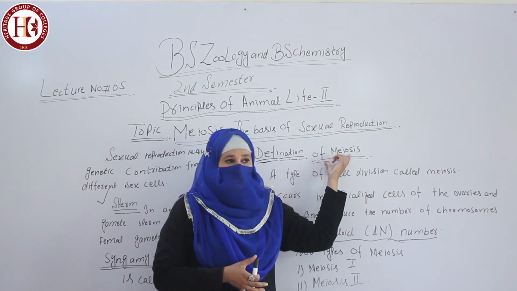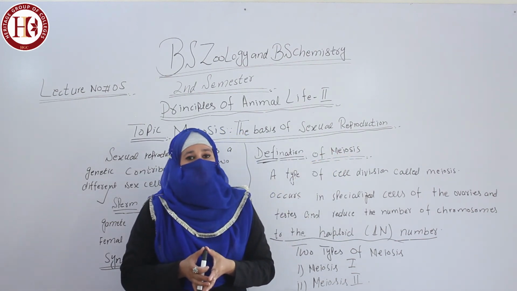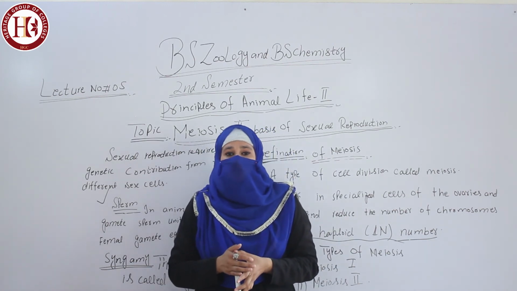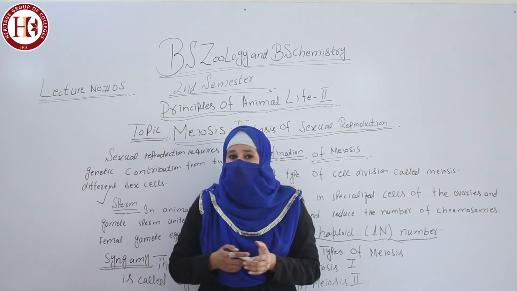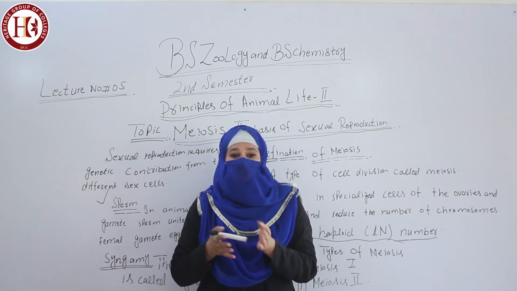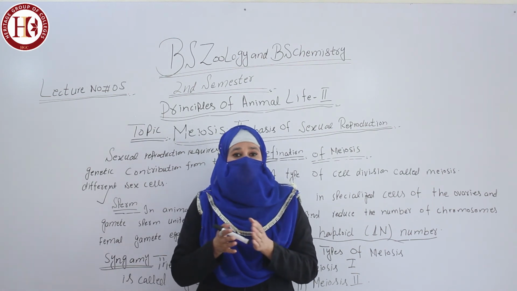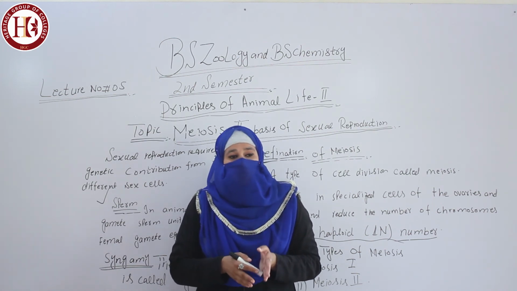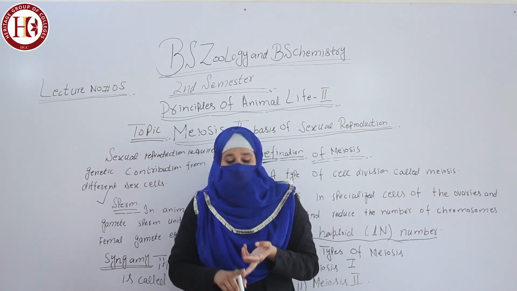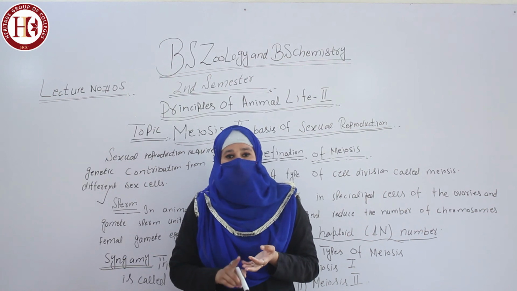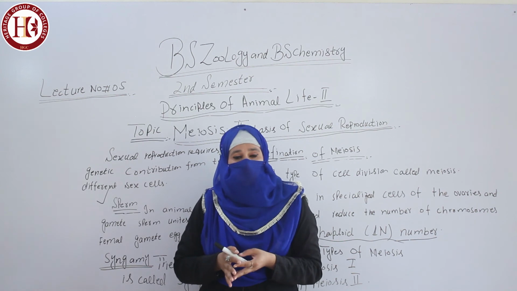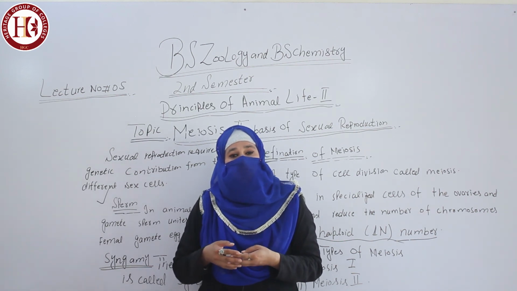There are two types of meiosis, meiosis 1 and meiosis 2. We will discuss them in detail in the next lecture. What is meiosis, what is the significance of meiosis, where does meiosis take place, what is the difference between mitosis and meiosis, what is the difference between sperm and egg cell, what is the difference between somatic cell and germ cell, and what is syngamy? These are very important topics in your course contents, for short questions as well as long questions.